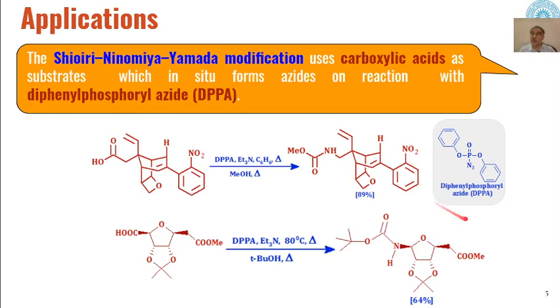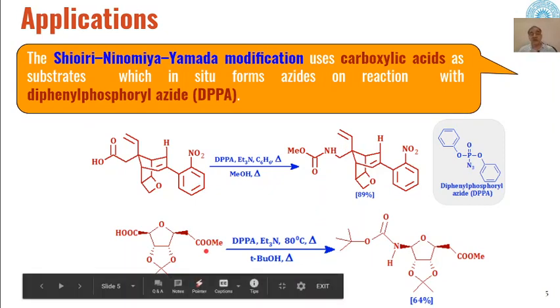And DPPA is a very good reagent for direct conversion of carboxylic acids into different types of organic compounds like carbamates or amines. If we use water instead of methanol, then we will directly get amines as the product. Similarly, another example is this tetrahydrofuran derivative. When this is reacted with DPPA, you can see over here this is an ester group, these are ether groups, and this is the carboxylic acid group.